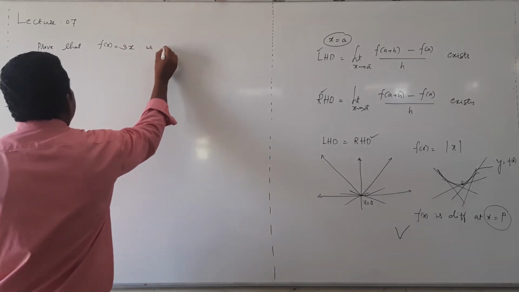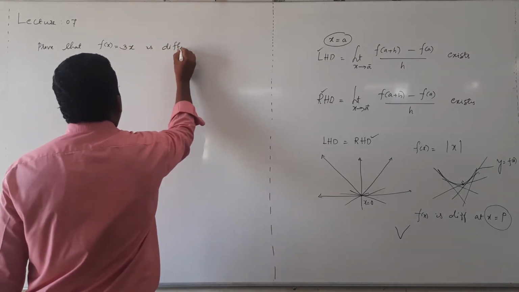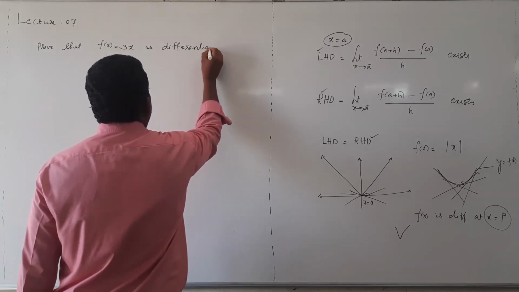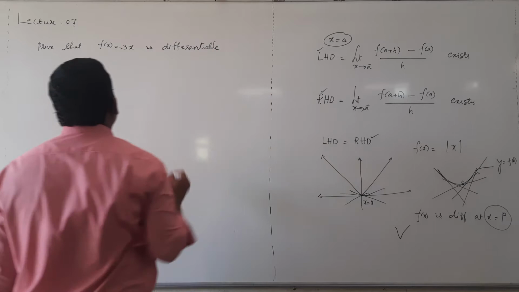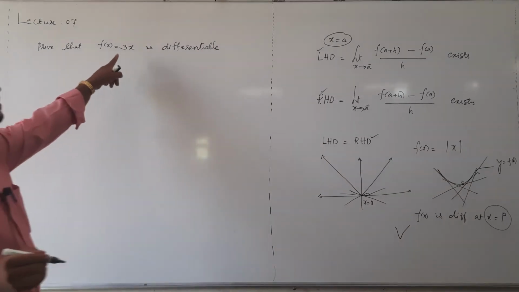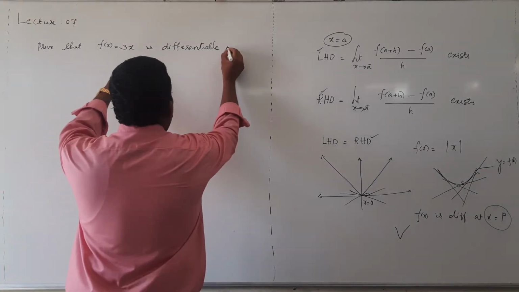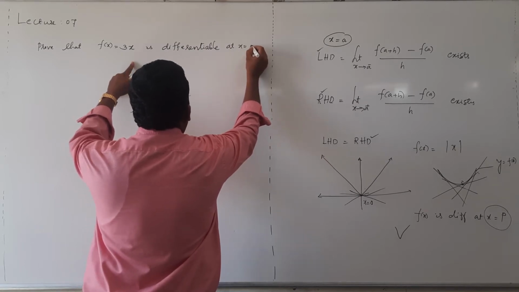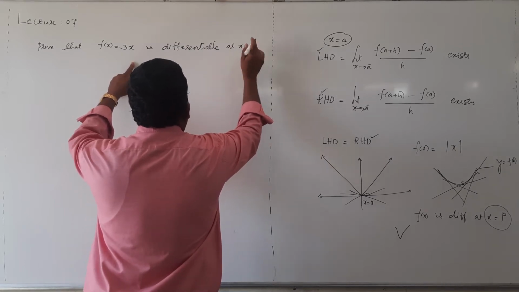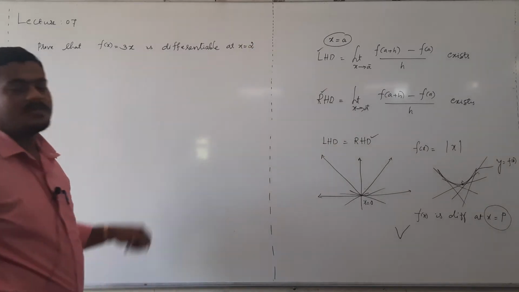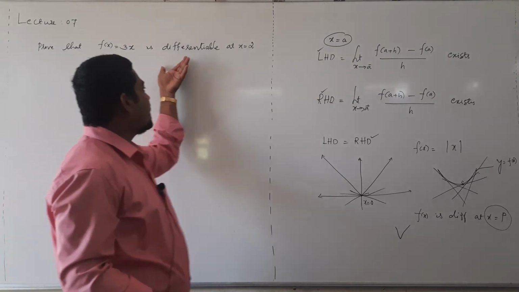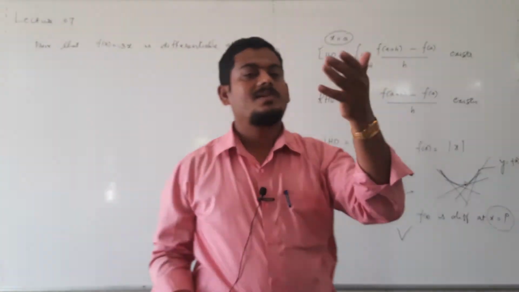Prove that f of x equal to 3x is differentiable at x equal to some number, 2. Prove that f of x equal to 3x is differentiable at x equal to 2.